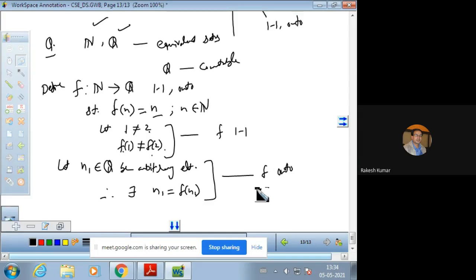Every element has a pre-image. 1 का image 1 और 1 का pre-image भी 1. And the image of 2 is 2 and the pre-image of 2 is also 2 under f. So f is clearly 1-1 and onto. This proves that if a function is 1-1 and onto, then the sets are equivalent. Domain set is equivalent to codomain set.